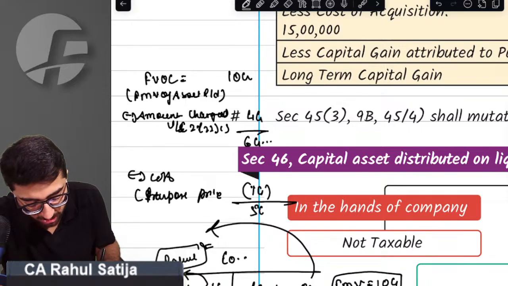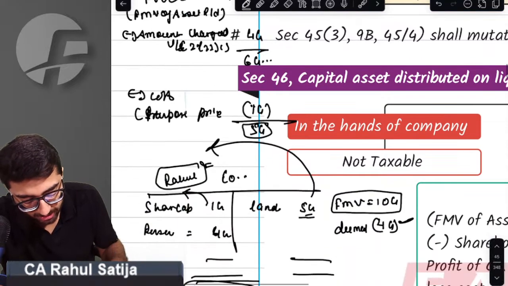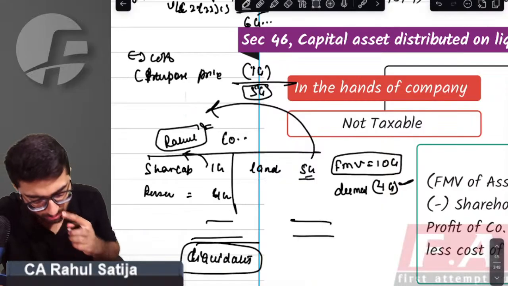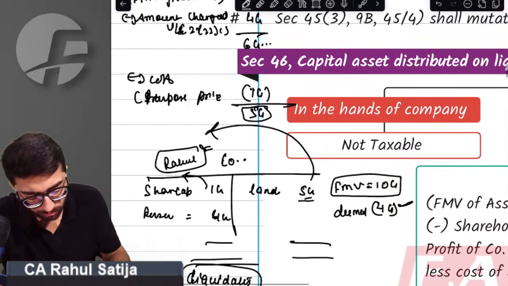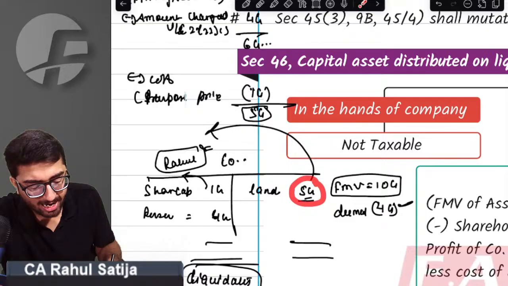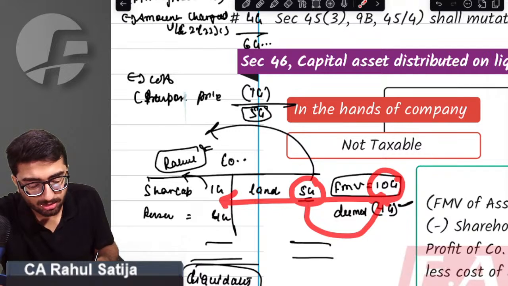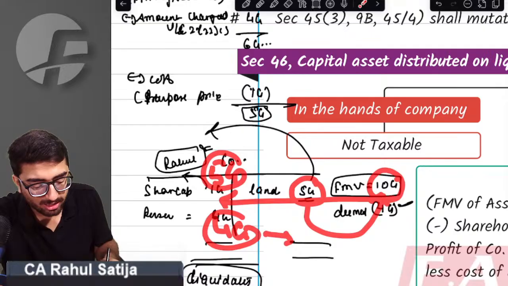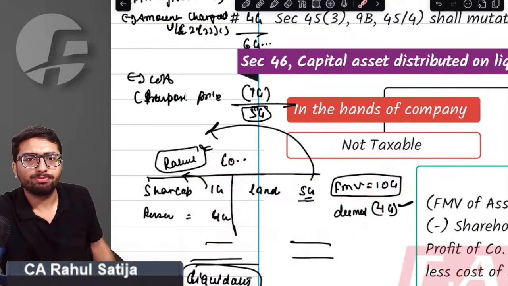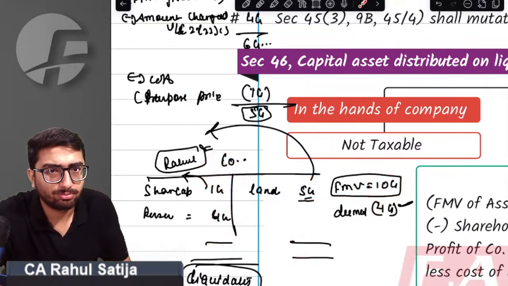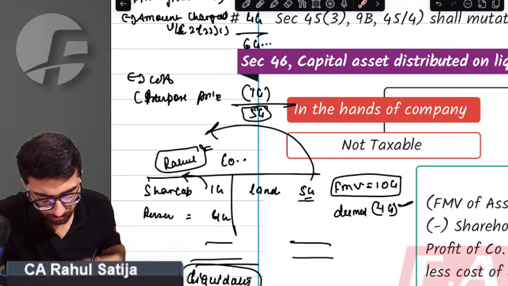Therefore, taxable capital gain will turn out to be 5 crore. Just imagine a land which is 5 crore in books is actually worth rupees 10 crore, so we are just being charged on 5 crore only. 4 crore will go to IFOS and will be taxable under the head dividend. I hope you got the point.